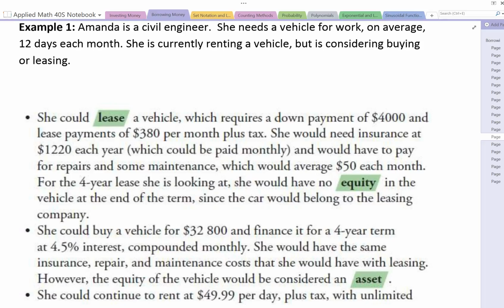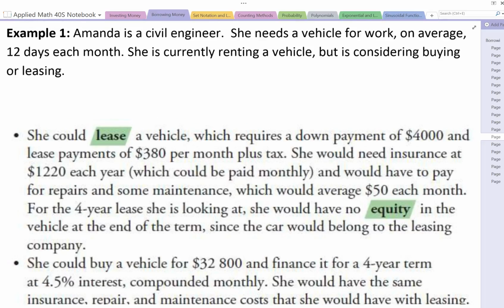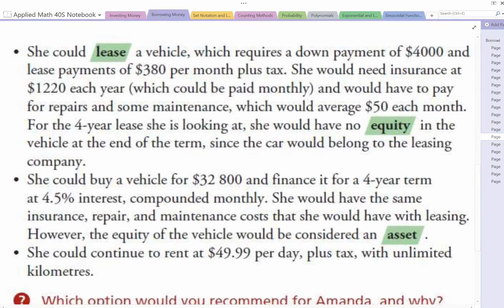Amanda is a civil engineer. She needs a vehicle for work on average 12 days each month. She's currently renting a vehicle and is considering buying or leasing. So here are her options. She can lease a vehicle, which requires a down payment of $4,000 and lease payments of $380 per month plus tax. She would need insurance at $1,220 each year, which could be paid monthly, and would have to pay for repairs and some maintenance, which would average $50 each month.